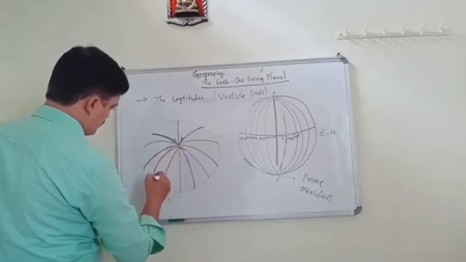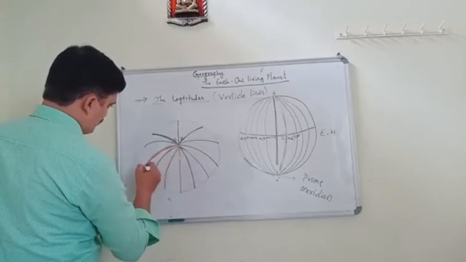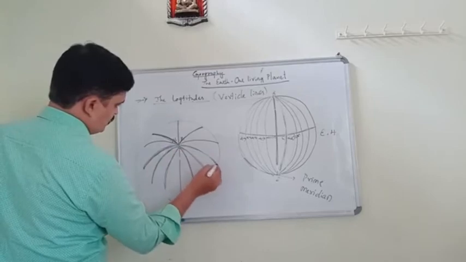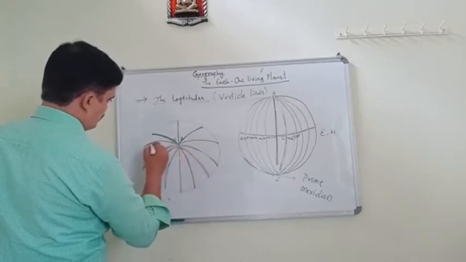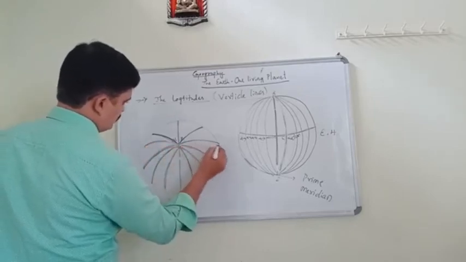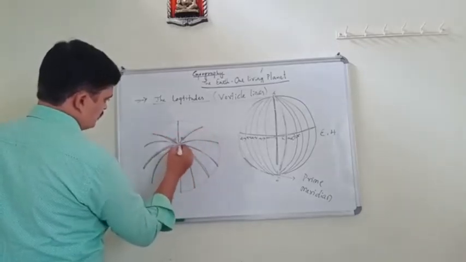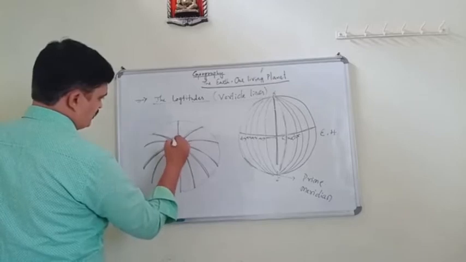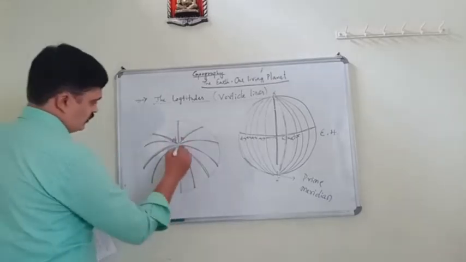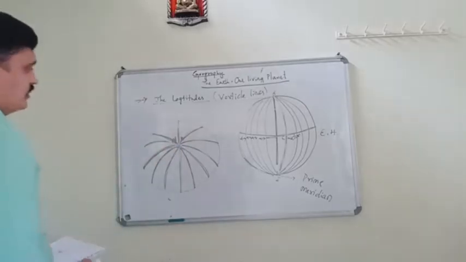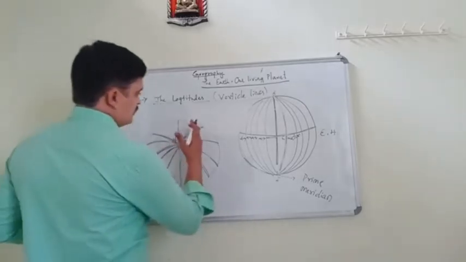These are the lines of longitude. So this is the pole, called the north pole. This is the prime meridian.